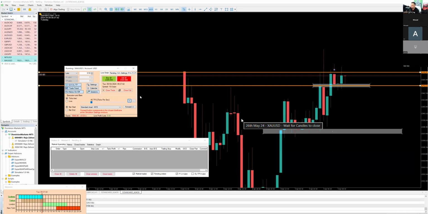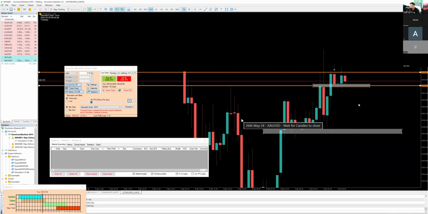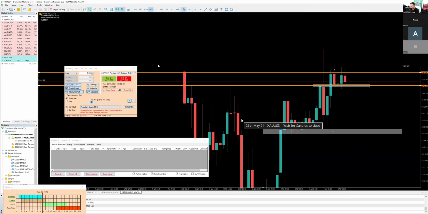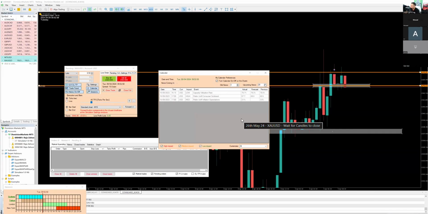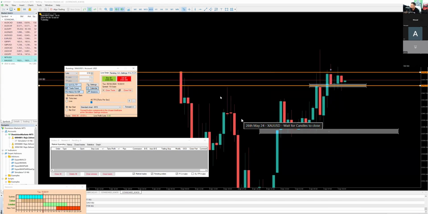We're going to have to wait to see if there's going to be a candle closing below support to move down, or a candle closing above this area to move up. We don't know what's going to happen. So we're just going to have to wait over here now. Let's take a look at the calendar here. We have no news happening here. We're just happy. No impulse entries. Oh, wow, look at that. Still consolidating over here.